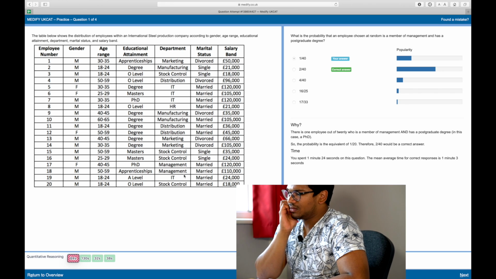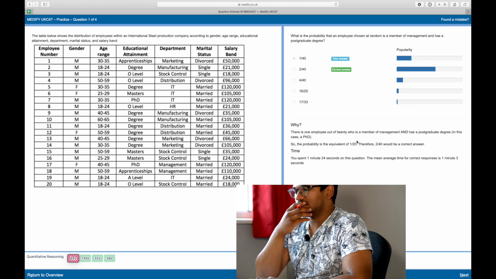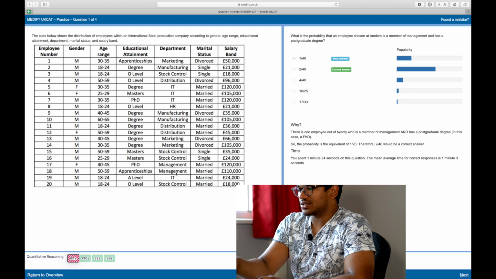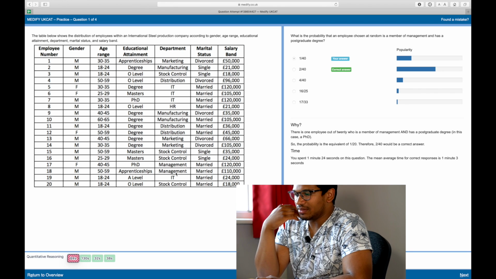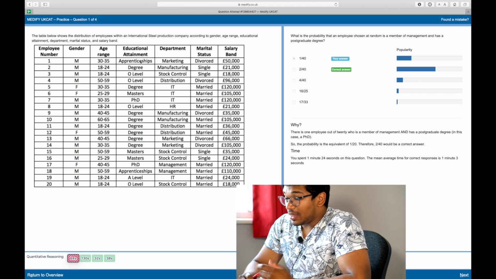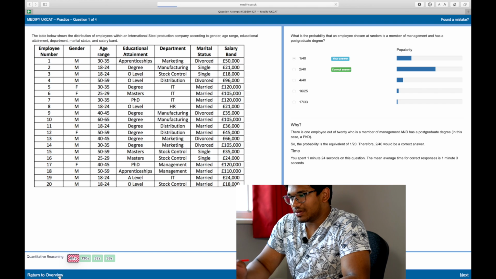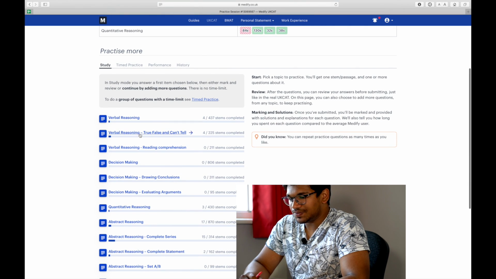Okay, so one employee out of 20. Okay, the first question was wrong, fair enough. My probability calculation was wrong in that case. It is, yeah, fair enough. It is like, postgraduate degree and management in this cohort. Okay, fine. Should have just looked it up in a far simpler way instead of having done the calculation. That was a funny mistake then, and a lot of people have made that mistake also. Right, so let's do one more question actually.